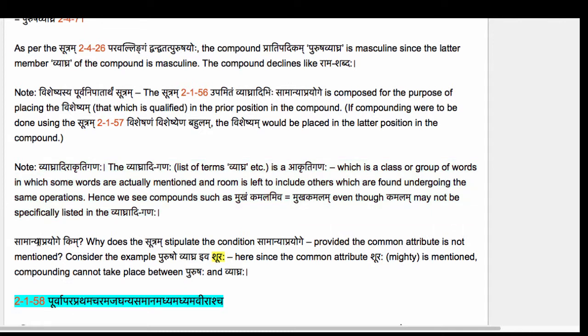Last note here says that Samanya Prayoge Kim. Why does the Sutram stipulate the condition Samanya Aprayoge, provided the common attribute is not mentioned? Consider the example Purusha Vyaghra Iva Shuraha. Once Shuraha is mentioned, we cannot do the compounding between Purusha and Vyaghra. Here, since the common attribute Shuraha, mighty, is mentioned, compounding cannot take place between Purushaha and Vyaghra. So, critical point about this Sutram is that it only authorizes compounding on the condition that the common attribute is not mentioned. It is understood, but should not be mentioned.